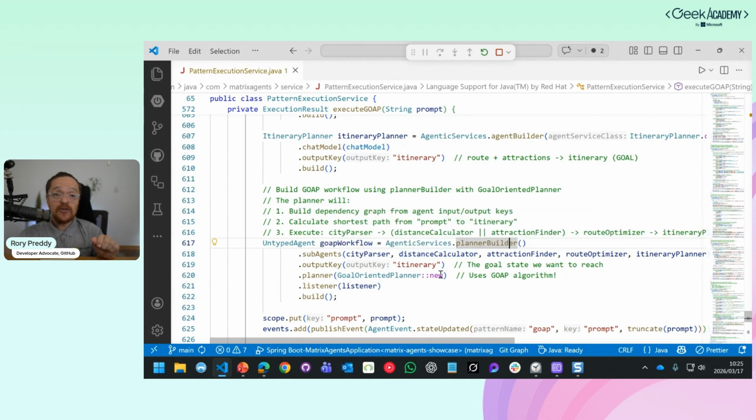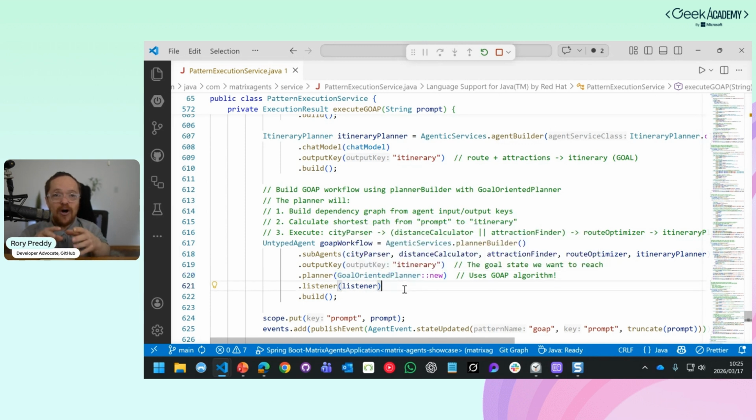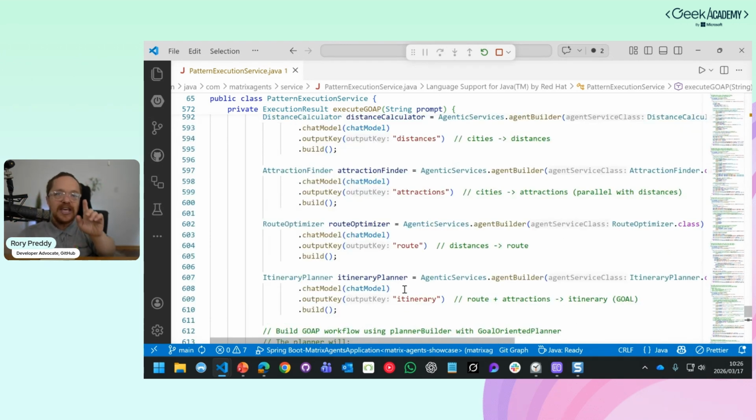And then I'm going to say to it, please go use the goal-oriented planner pattern. And this is using an algorithm, and it creates a graph of all of the agents. And also, in each agent, what are the keys that they need, and the outputs there.